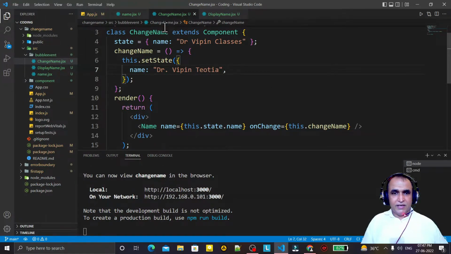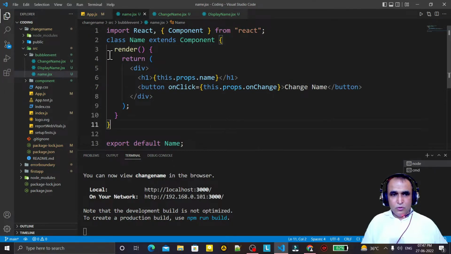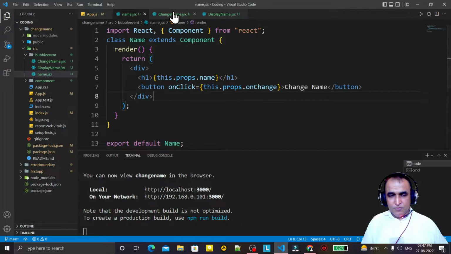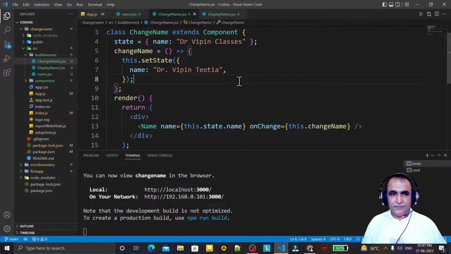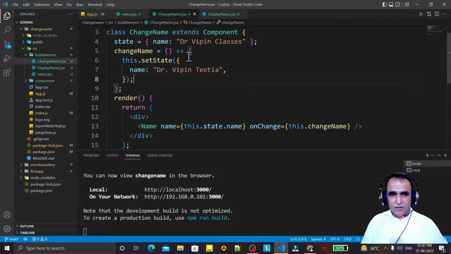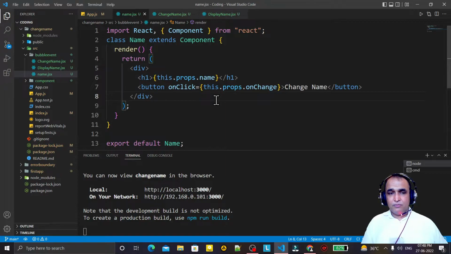One more thing is here, now this name does not have a state. The state of this name component is handled by the change name component, that is a parent. So whenever a child component's state is managed by a parent component, remember, here we have a parent component, we have a state, and we are maintaining this state for the name, the child component.